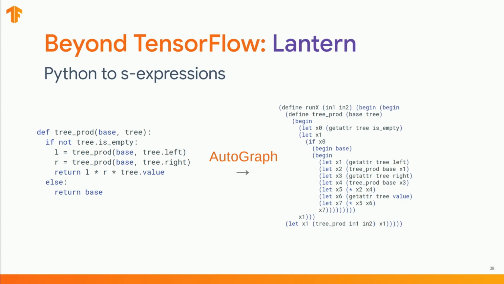And the second question was, are you only targeting C++ or are there plans to support other backends in the future? So this example was more like an example. I'm not sure that AutoGraph in the release version will support targeting C++, but what we intend is to make it generic enough so that if you would like to add your own backend, we want to make it very easy for you to do that. Okay, thank you.